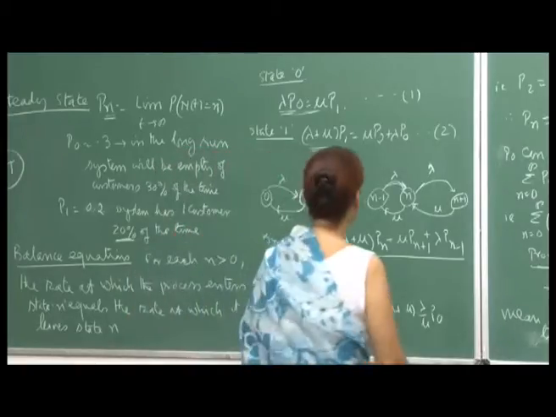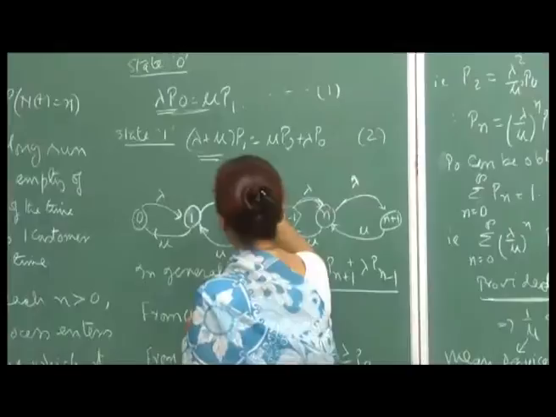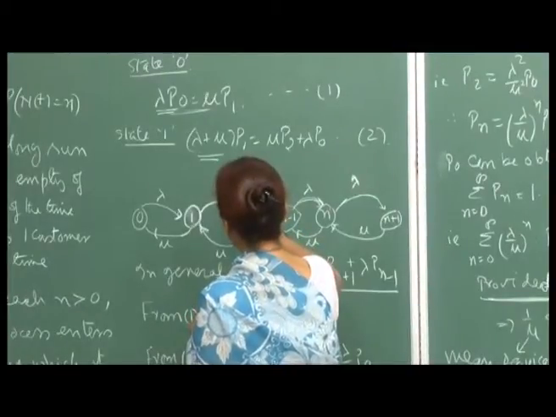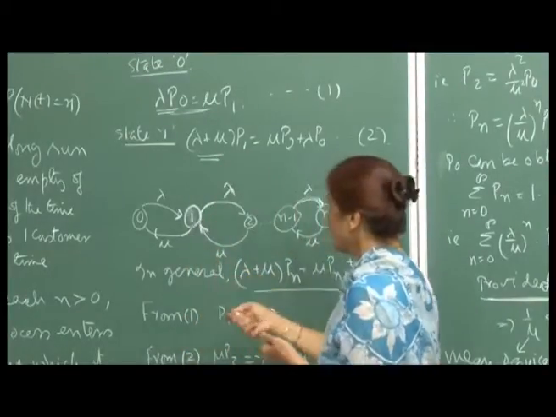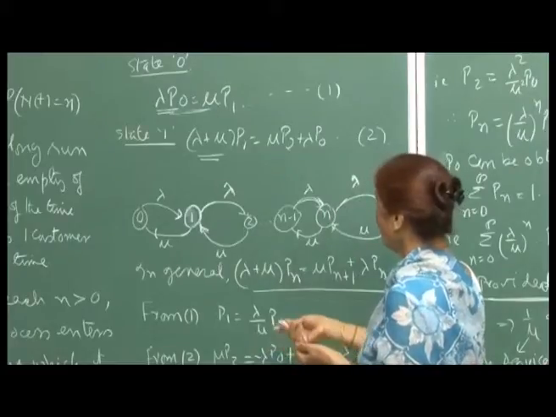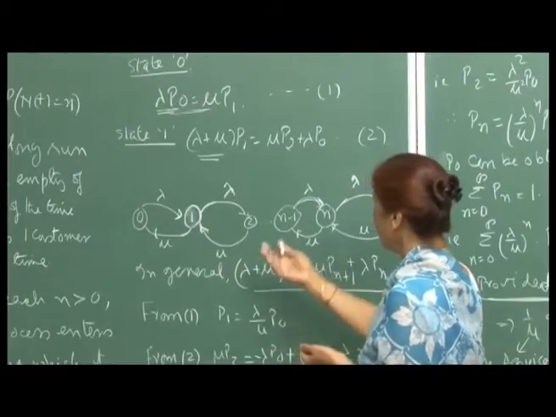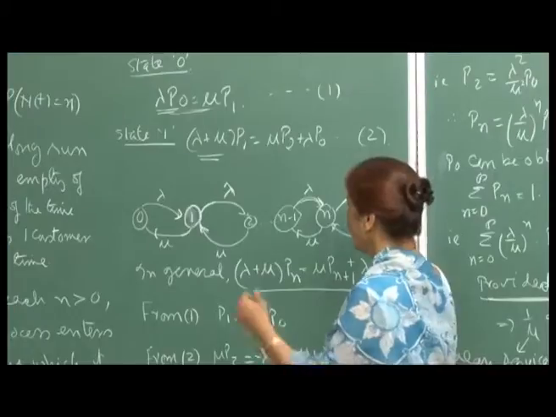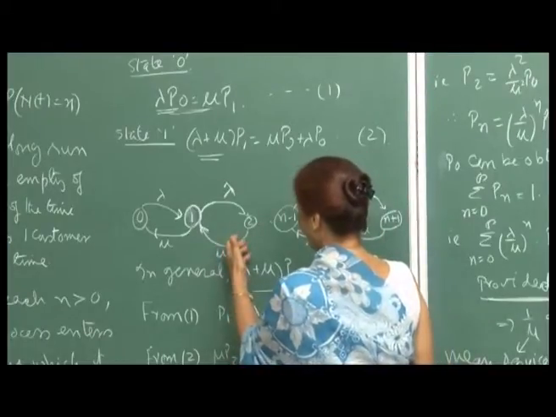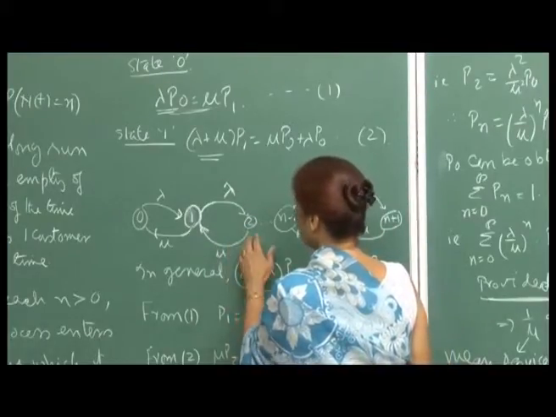So, then the arrival rates would also depend on what state the system is in, okay. And similarly, the mu's can also depend on the number of customers there are in the system.